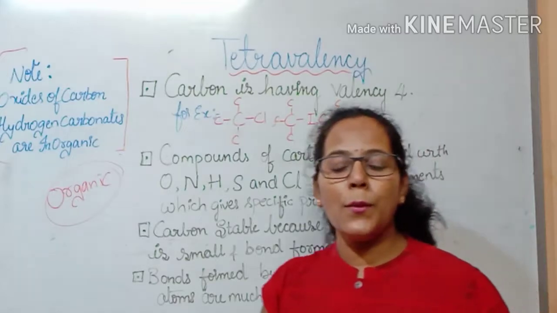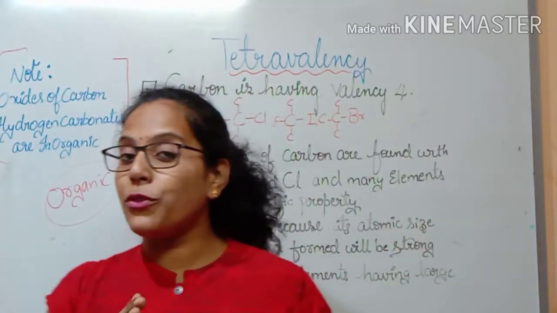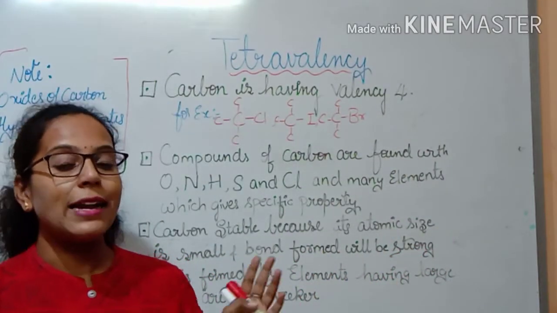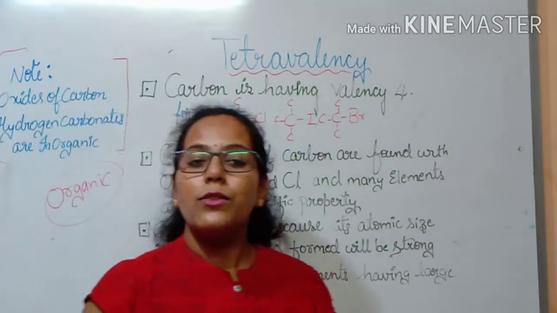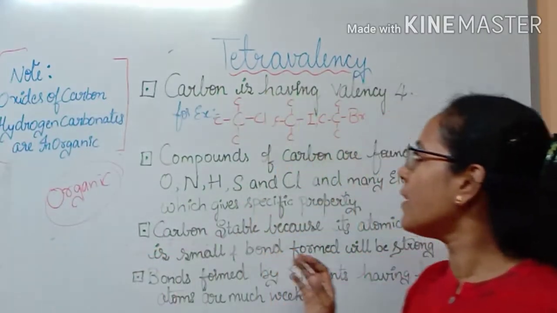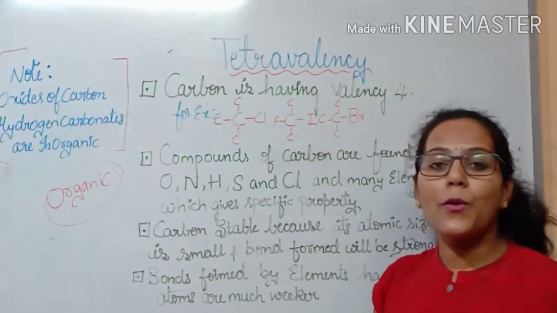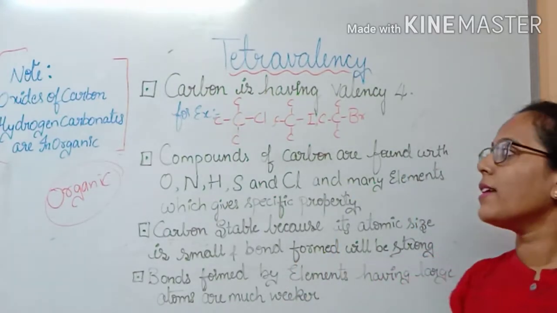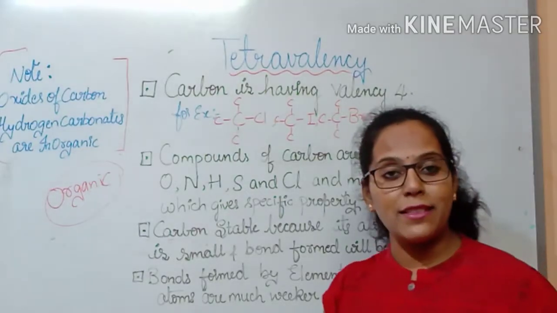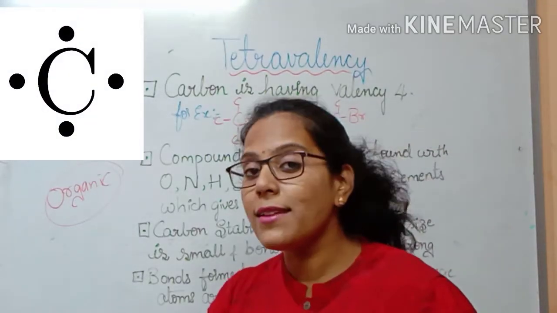Clear? So now, let us understand more about tetravalency. You have understood why it is called organic compounds, right? So now let us focus on what tetravalency is. Why does carbon have the property of tetravalency? The first thing is, carbon has valency 4. Why does it have valency 4?